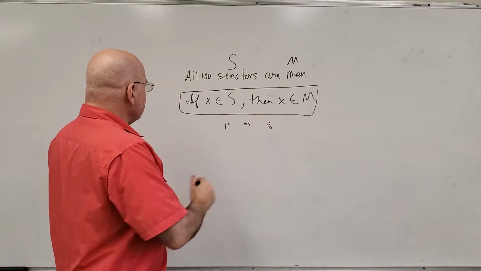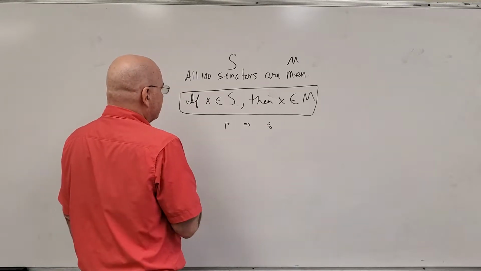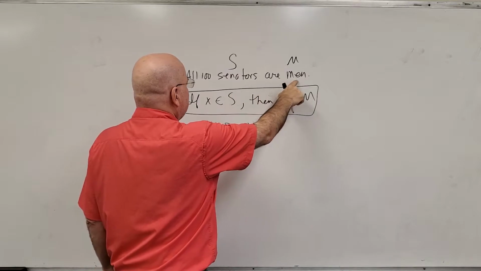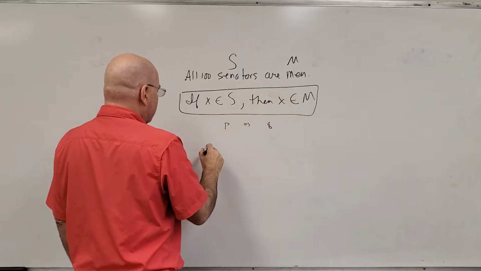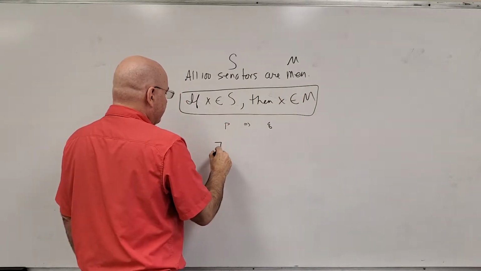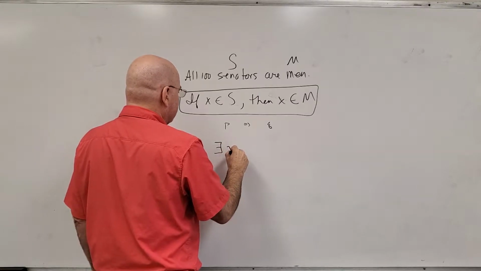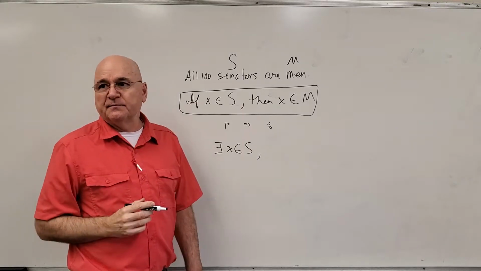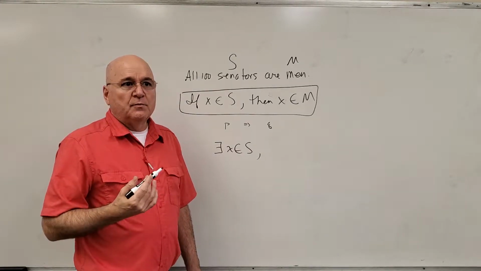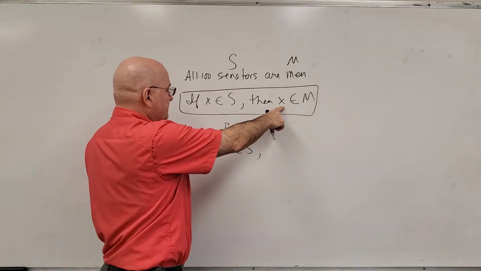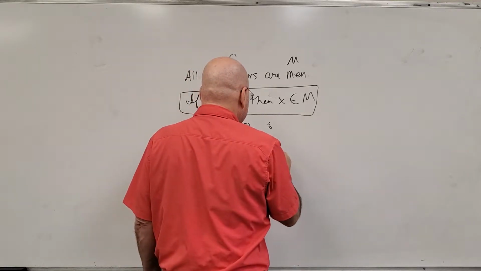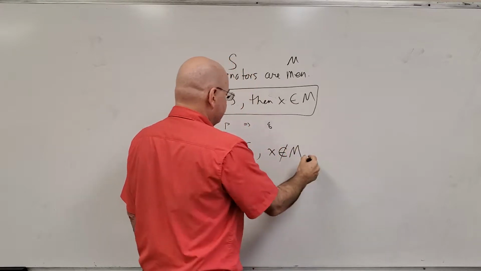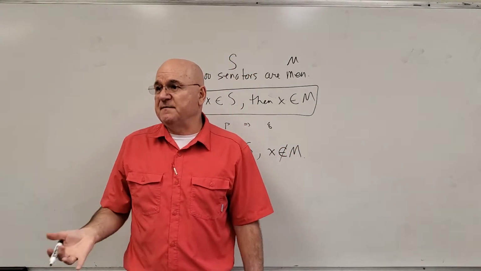So the way we write this symbolically is, instead of all senators are men, I'm going to write there exists an x in the set of senators where x is not an element of capital M. In words, that just means there exists a female senator.